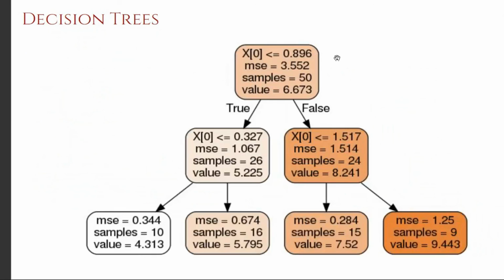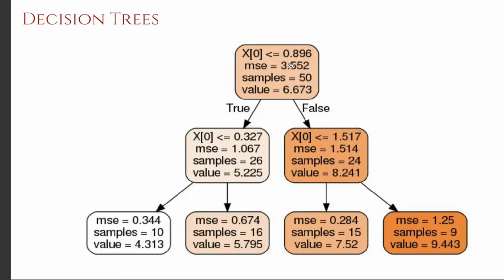First it will check whether the weight is less than 0.896. If that is true, it will again check whether the weight is less than 0.32. If it is less than 0.32, then the height will be predicted as 4.3. If it is not the case, then the height will be predicted as 5.7.